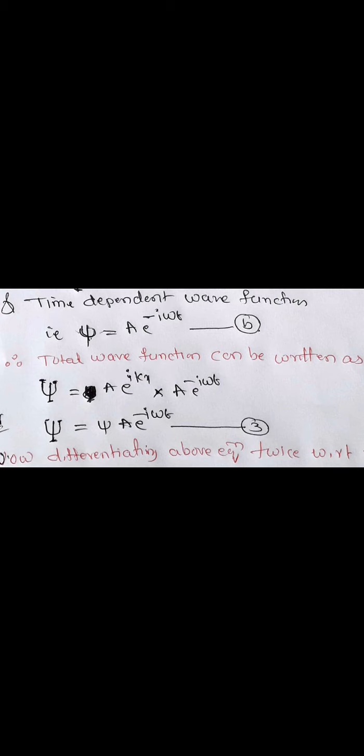This is the space dependent one, which we have denoted with a small psi.